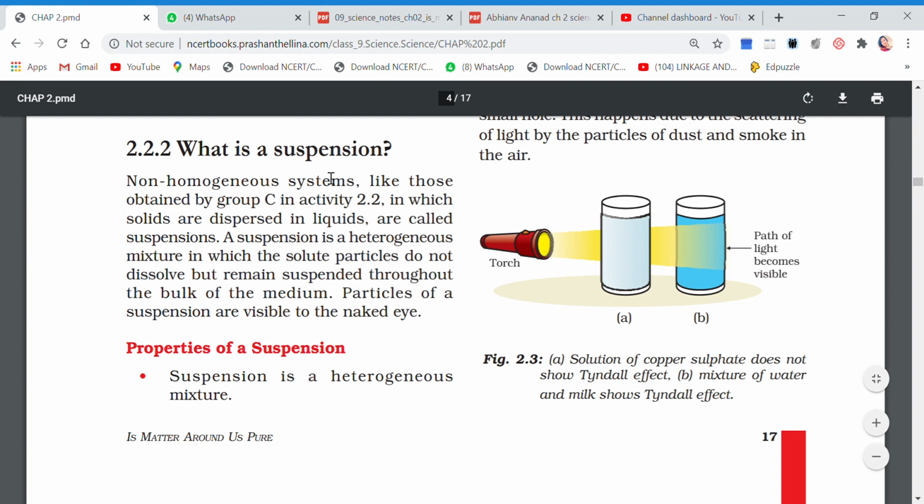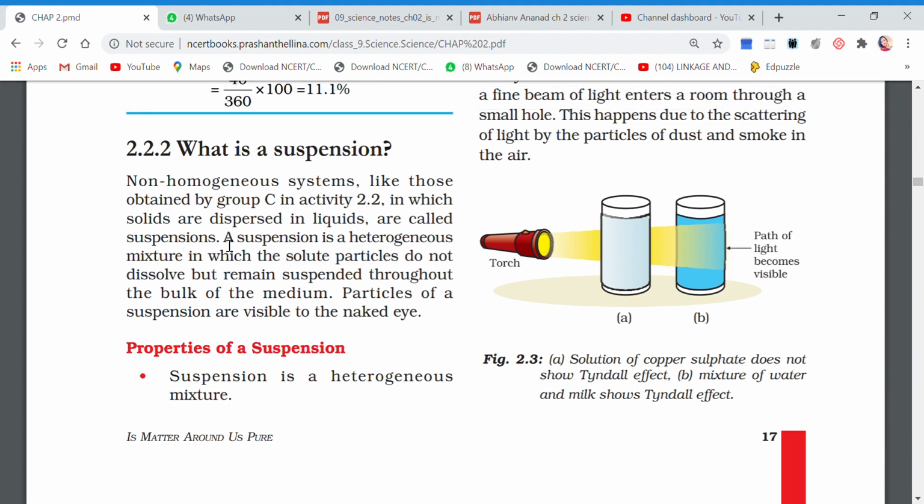Next question that you have to write is, what is a suspension? The question is already written. Now you have to mark down the answer. So this is your answer. Non-homogeneous systems like those of muddy water, in which solids are dispersed in liquids, are called suspensions. Till here, this is your answer.